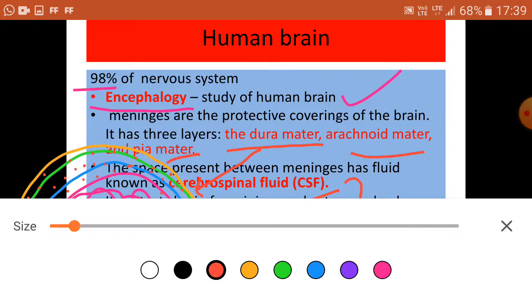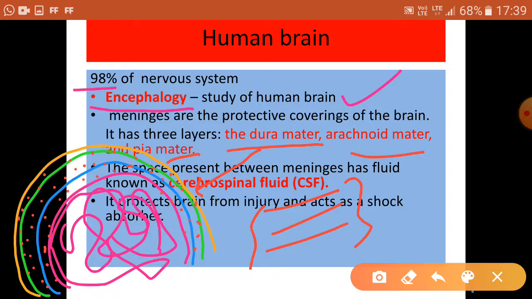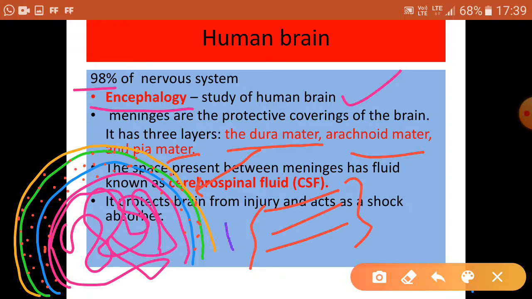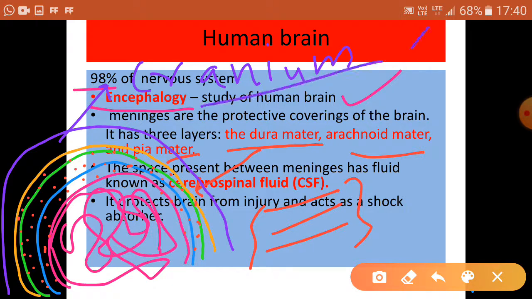And above this, not only the meninges and cerebrospinal fluid, from outside the brain has a very important layer of the skeletal system, called the cranium or brain box, that is the skull. So we have the skull outside, then inside we have three meninges, and in between the meninges we have cerebrospinal fluid. This is how our very delicate and crucial organ, the brain, is protected.